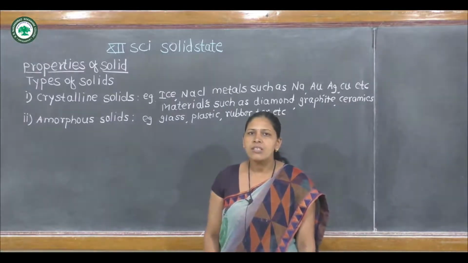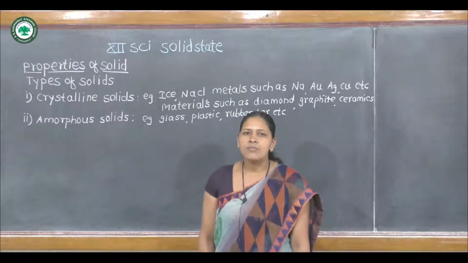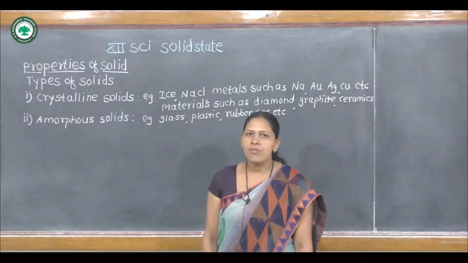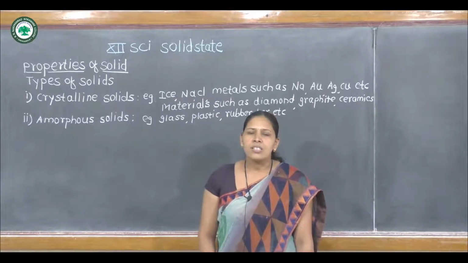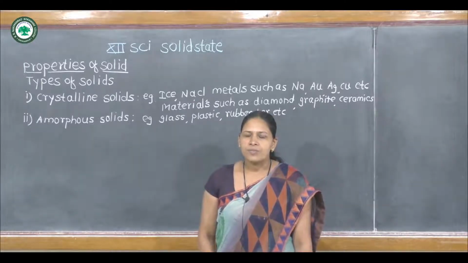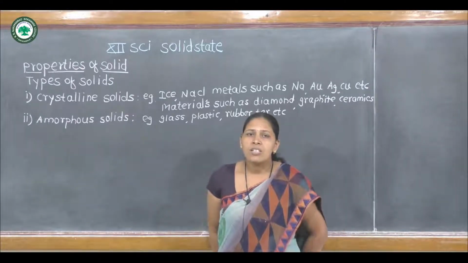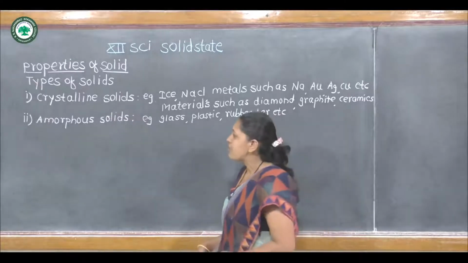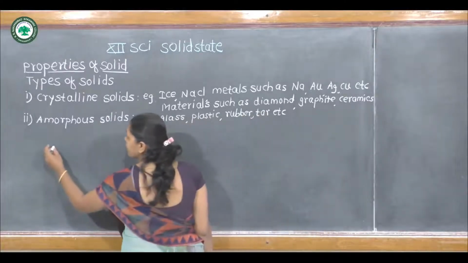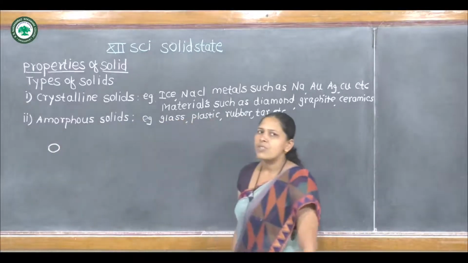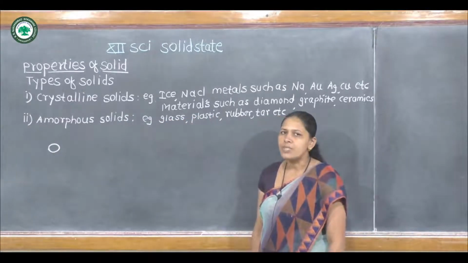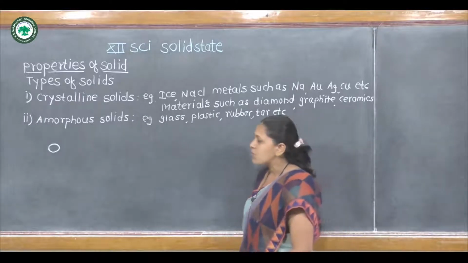First is crystalline solid. There are some characteristic properties of crystalline solid. First, in crystalline solid, constituent particles are in a perfectly ordered arrangement. The constituent particles may be atoms or ions or molecules.